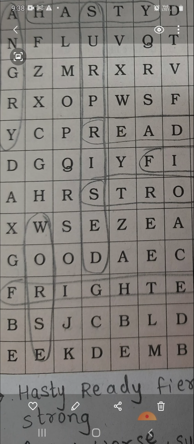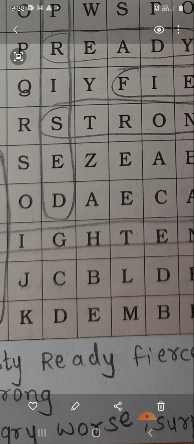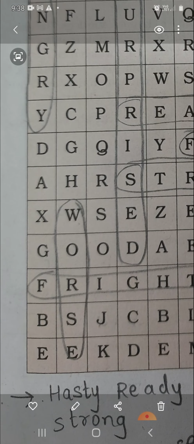Again there is a word frightened. Last to third word is frightened. Here you can find the word fierce, F-I-E-R-C-E, fierce. Starting from S we have strong, S-T-R-O-N-G, strong.